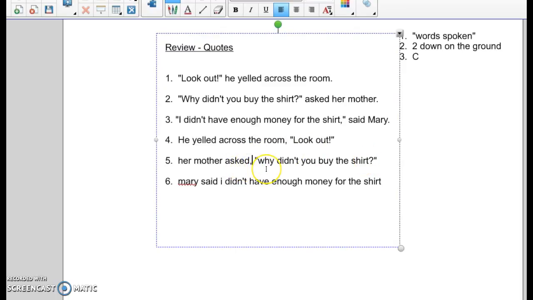Comma is the other one down on the ground. What do we capitalize? Capitalize the H in her. Capitalize the W in why. Because the sentence that was spoken is, why didn't you buy the shirt? So you always capitalize the beginning of the sentence that was spoken if it is the complete part that was spoken. All right.